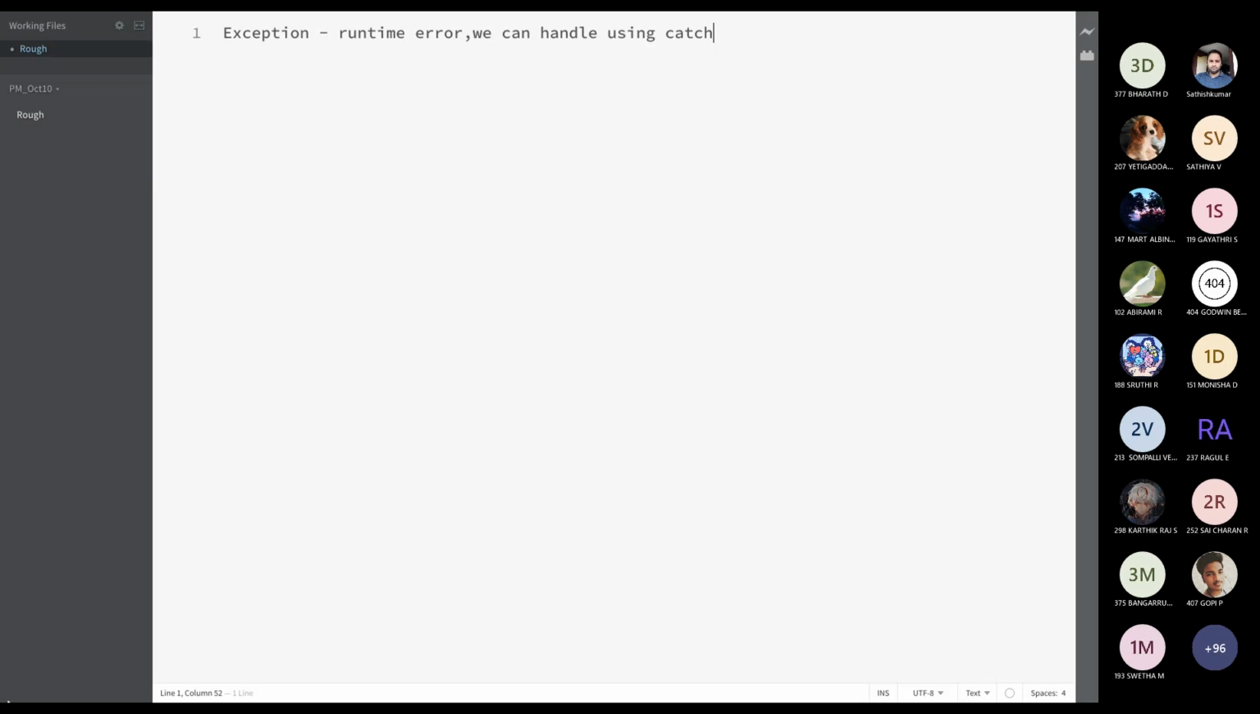Yeah, that's it. Skipping the error, sir. Skipping the error and working on the rest of the program.